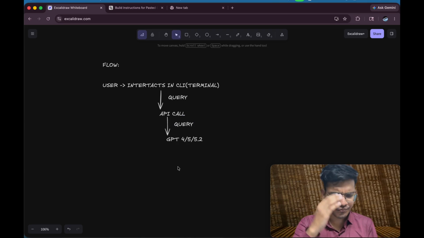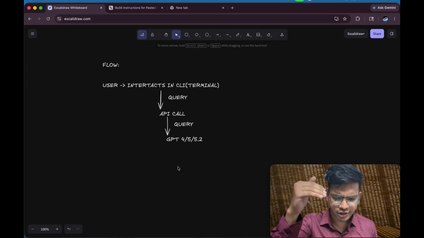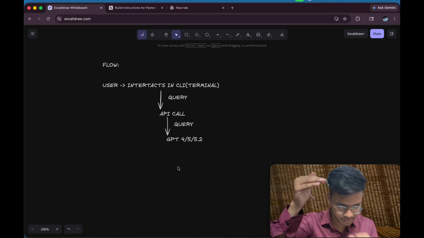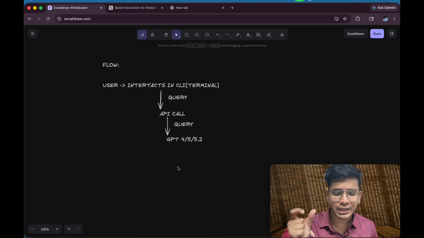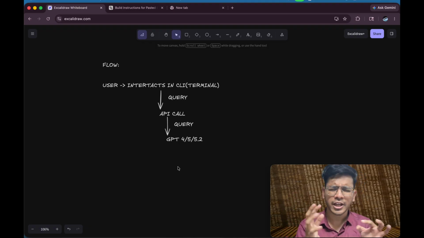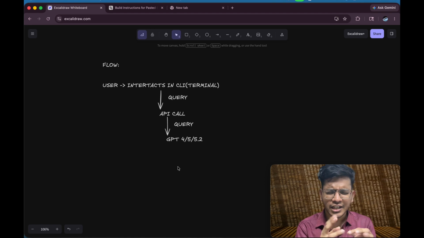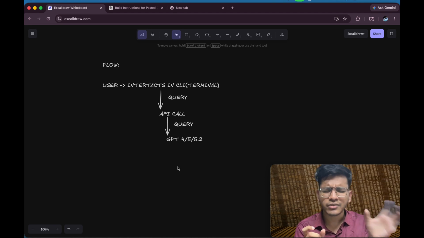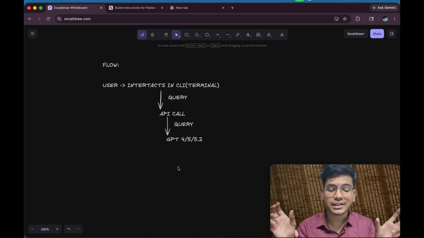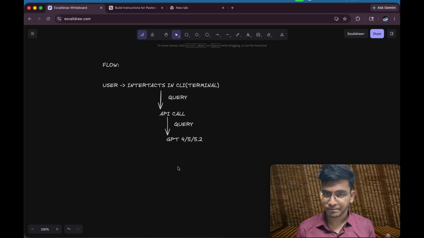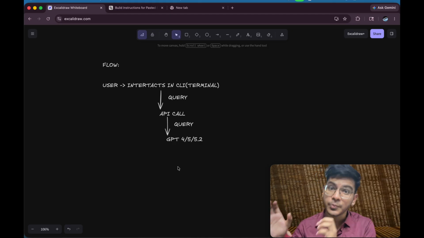Okay, so the user flow is whenever a user comes in, he sends a query in terminal, sorry, and that query will get carried forward in the form of an API call. Imagine API as an intermediary between user and the backend, and here in our case the backend is our GPT model, not ChatGPT, sorry, GPT model.